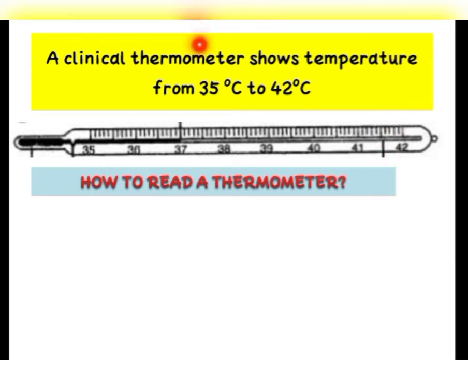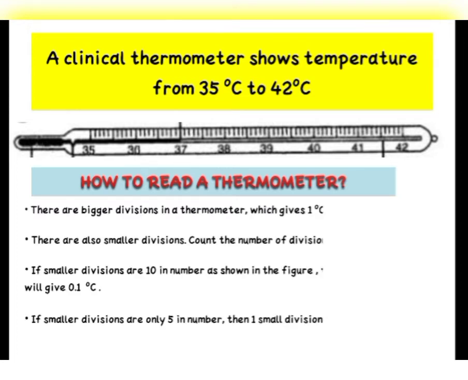When you are taking a thermometer, that is a clinical thermometer, to measure your body temperature, you must also know how to read this thermometer. Okay? Inside a thermometer, you will find there are bigger divisions. That means here you can see these divisions 35, 36, 37, 38, 39. These are very big divisions.